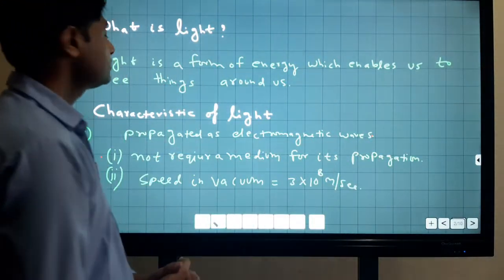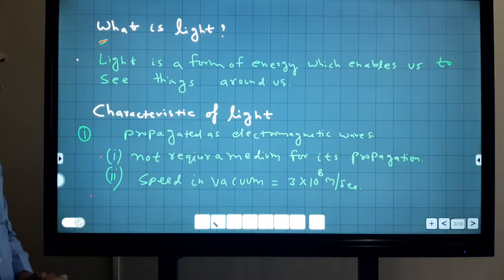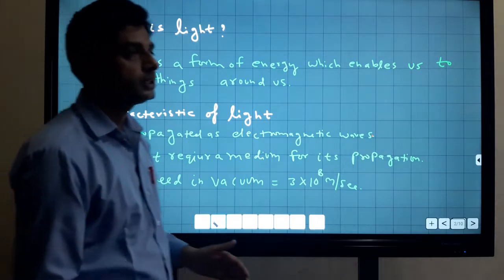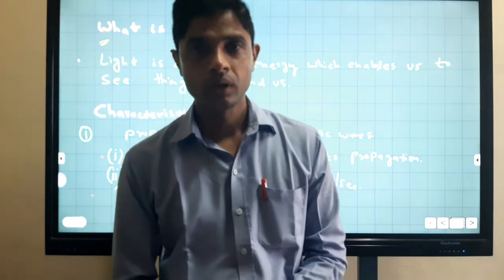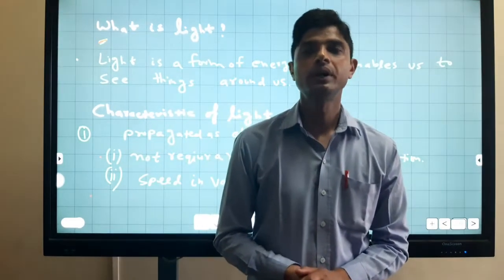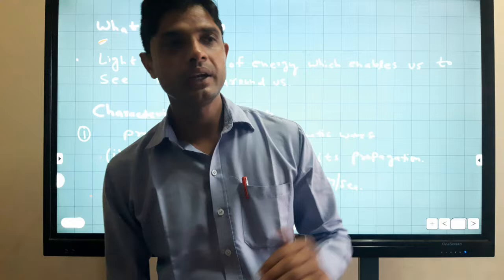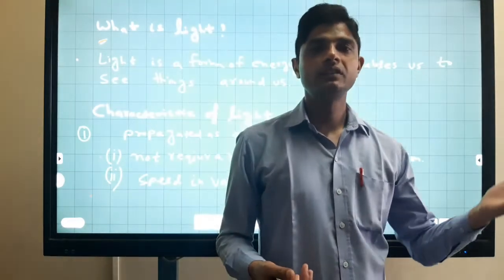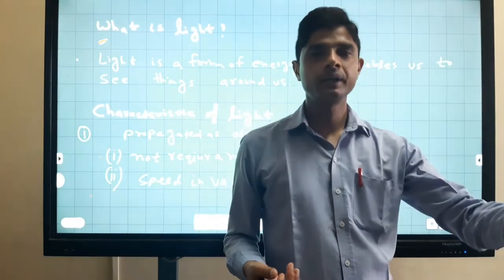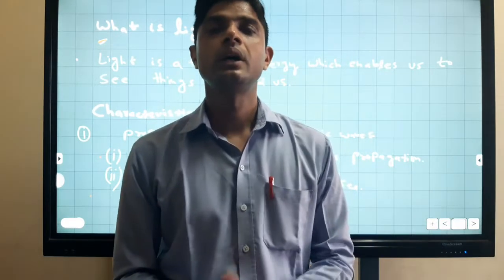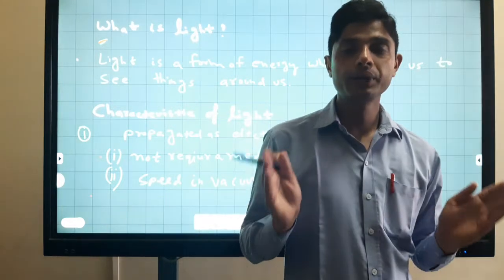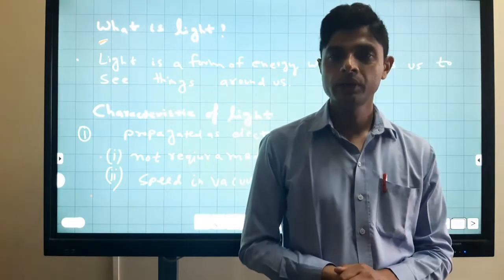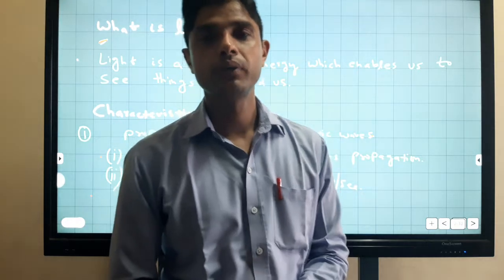Today's first topic: what is light? As you know, light is a form of energy which enables us to see things around us. It means light is a source of energy which makes any object visible. We can see an object due to reflection of light, because when reflection takes place, the incident ray and the reflected ray come into our eye and we can see the object. So we can see objects due to reflection of light.